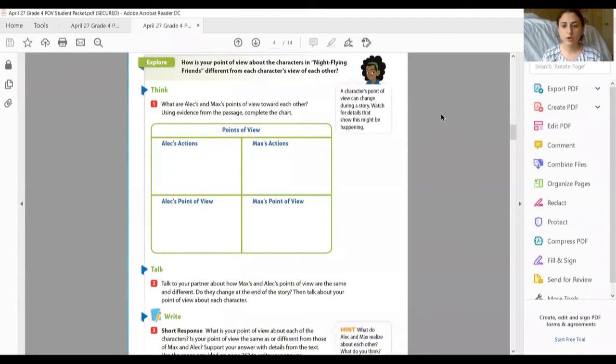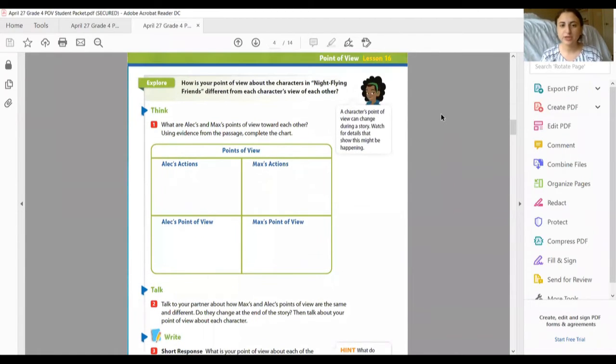Okay, so I'm now on page 259. So this says, how is your point of view about the characters in Night Flying Friends different from each character's view of each other? Okay, so number one says, what are Alex and Max's point of view toward each other? And using evidence from the passage, we're going to complete this chart below.